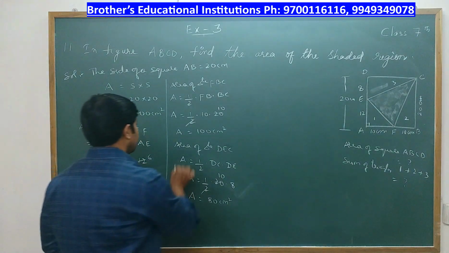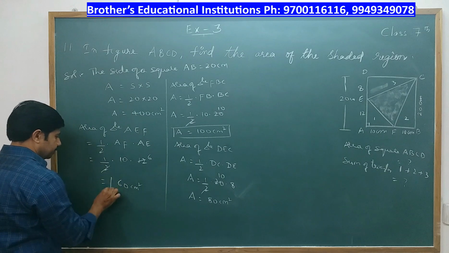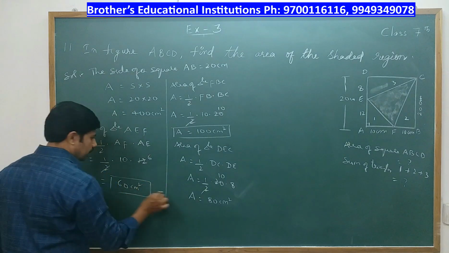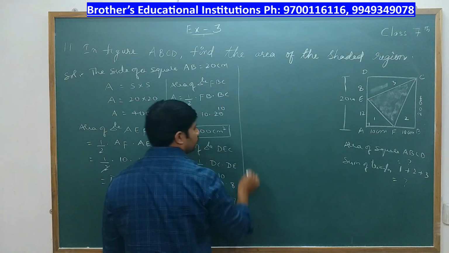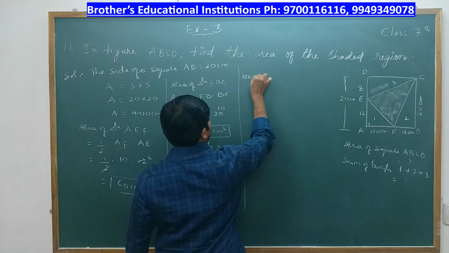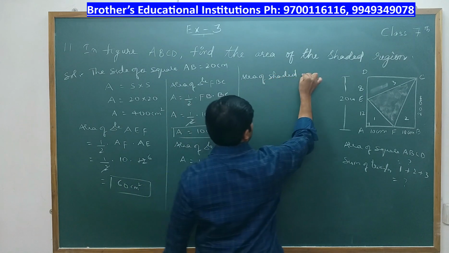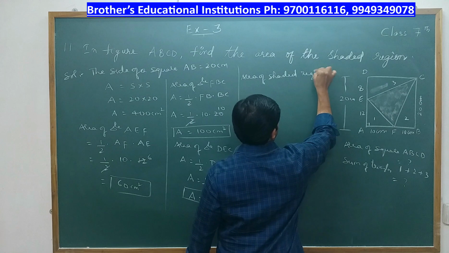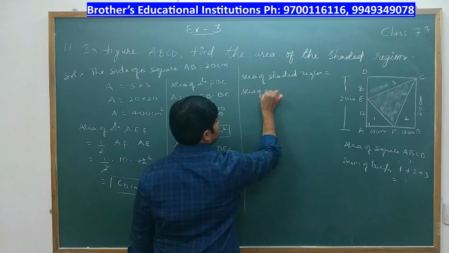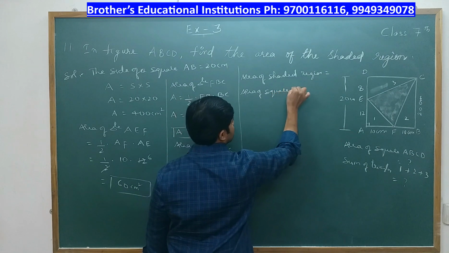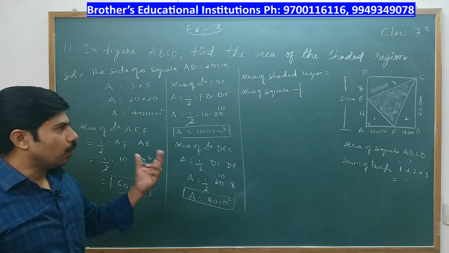So now we'll find out the area of shaded region. Area of shaded region is equal to area of square, from which we have to subtract the triangles 1, 2, 3.